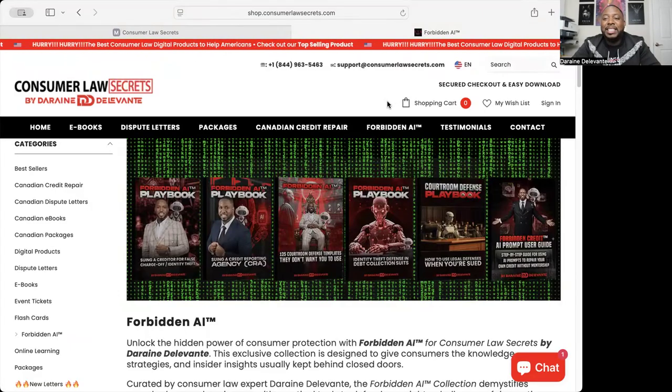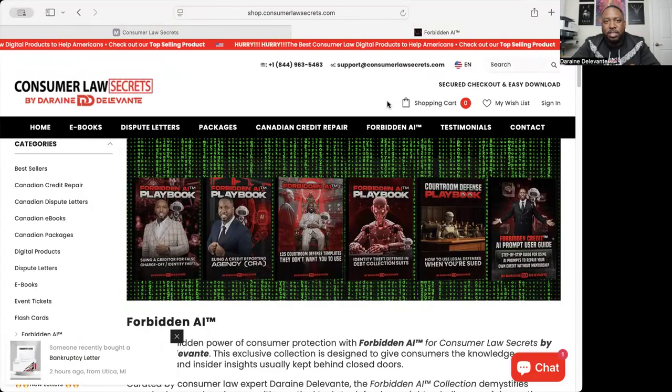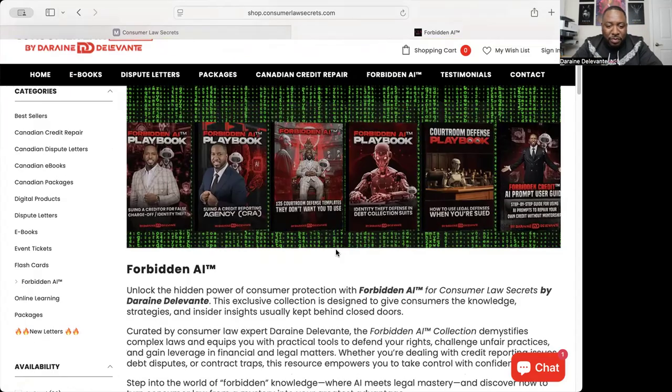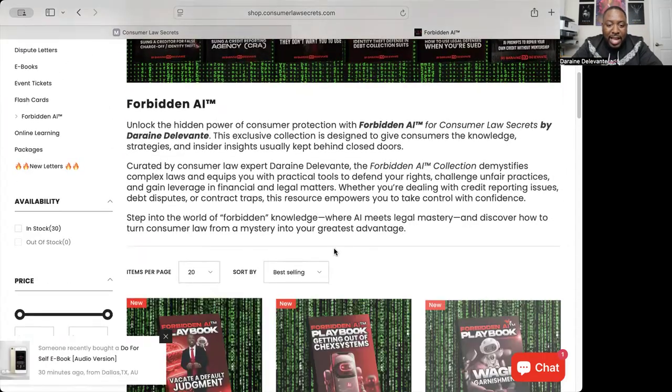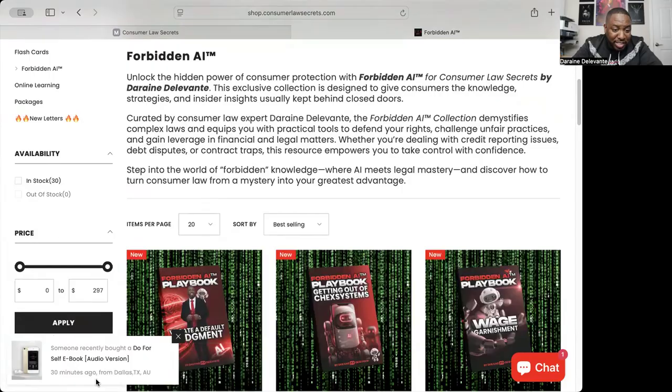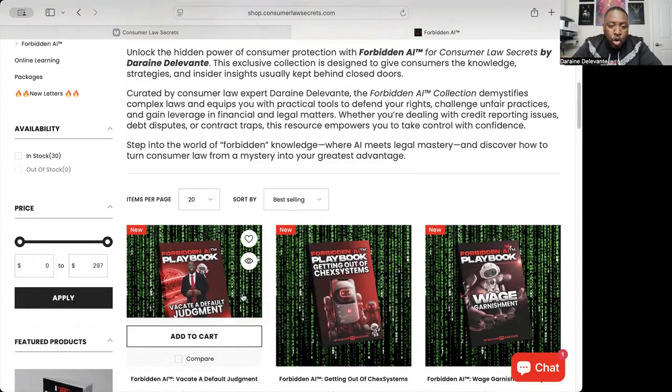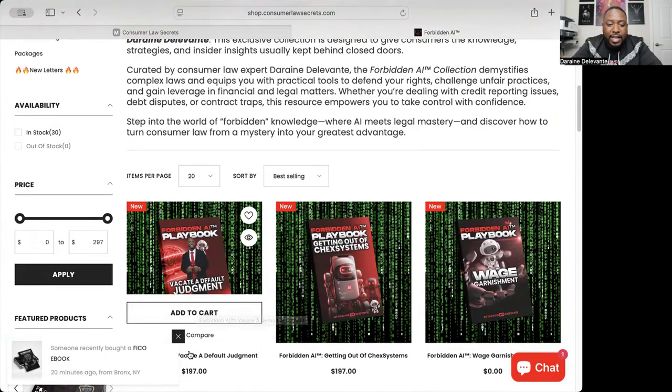Forbidden AI is the fastest, the most accurate way to get anything deleted from your credit. So let's dive into it. Forbidden AI has a whole, as you can see, people are just buying this stuff. There was a sale 30 minutes ago, right? We have how to vacate a default judgment.